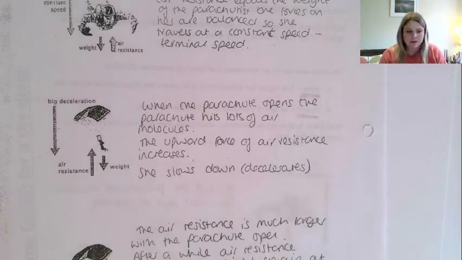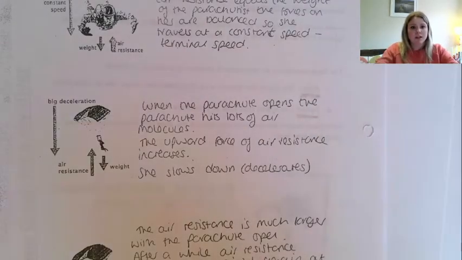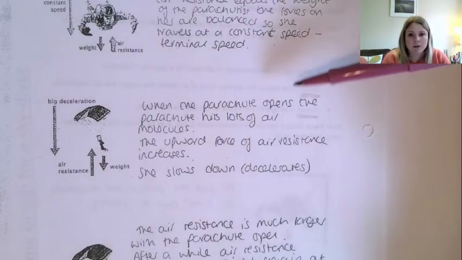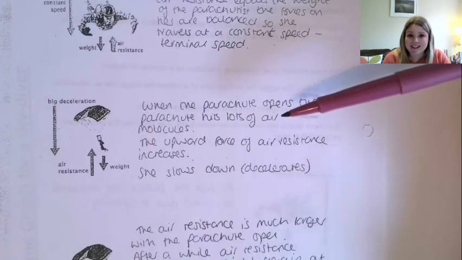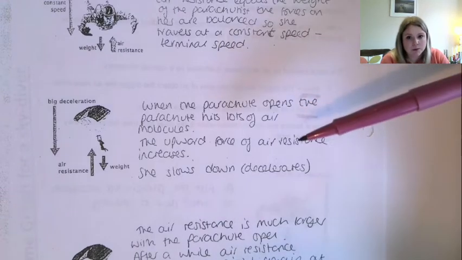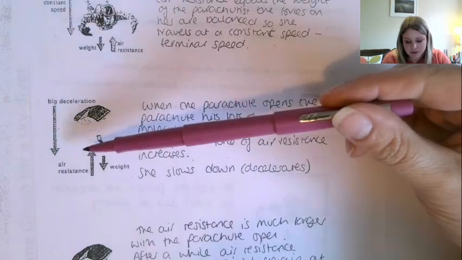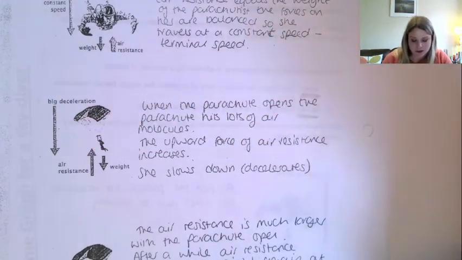Okay, because it's like all those questions with the car crash. I don't know why physics questions always have car crashes in them, but the person's moving forward and the force is going in the opposite direction. Okay, so when the parachute opens, the parachute hits lots of air particles. The upwards force of air resistance increases, so she slows down. So it's because air resistance is now bigger than weight.